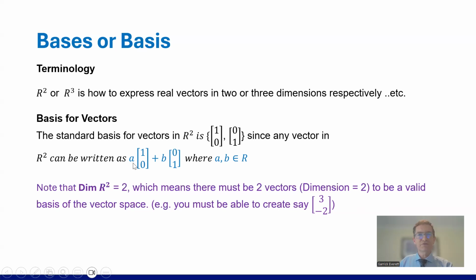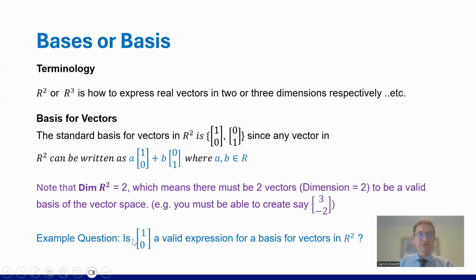We can go, if A is 3 and B is minus 2, bingo, I can create 3, minus 2. And I've just used this as an example of a positive and negative with numbers that aren't 1, so that you've got it in your head of, okay, I've got to be able to create another vector, and this is the only way I can do it, by using something like this.